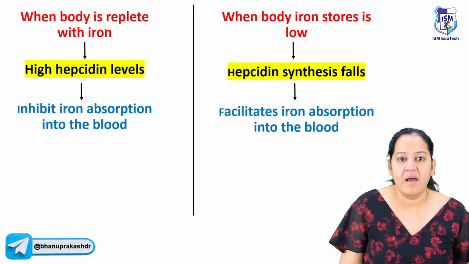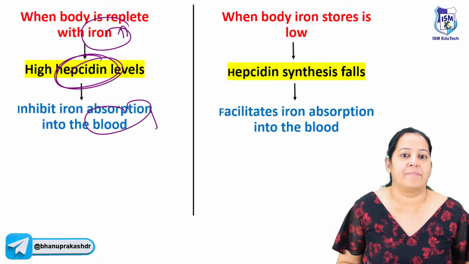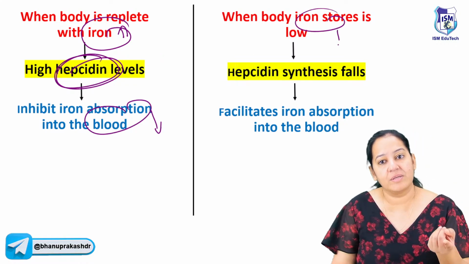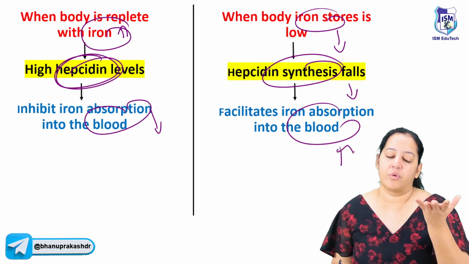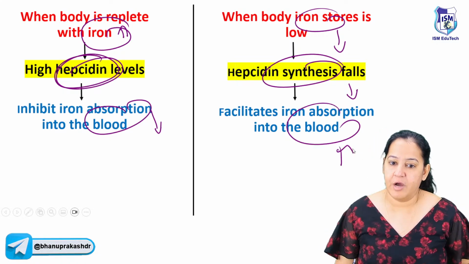So when iron store is high, hepcidin comes in the blood and it reduces the absorption, because iron is already high, we don't need that. And when the iron store is less, hepcidin synthesis is less, and the absorption will be more because ferroportin is again regenerated. How many of you got it?